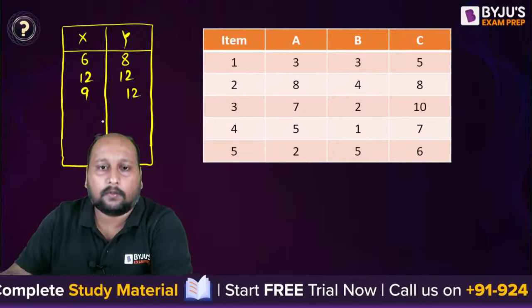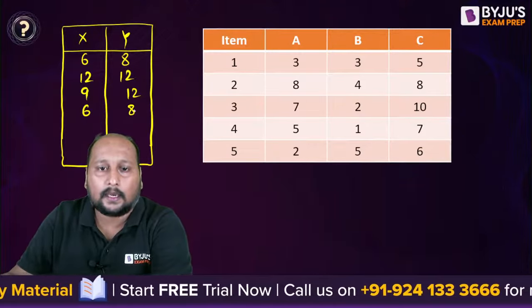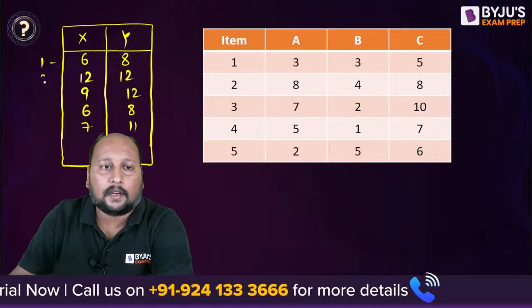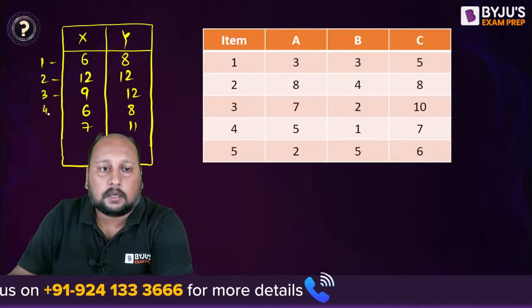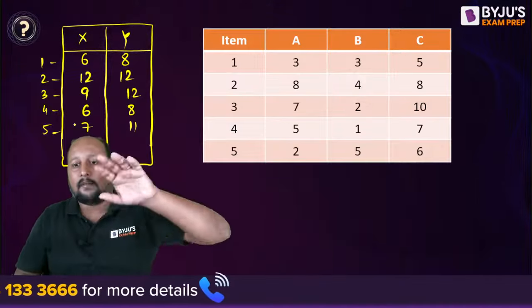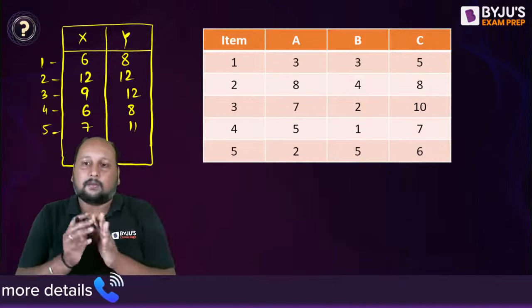So X is 12, 6, 8, 7, 11. We have written this for the different items, and now we have converted this into 2 machines.